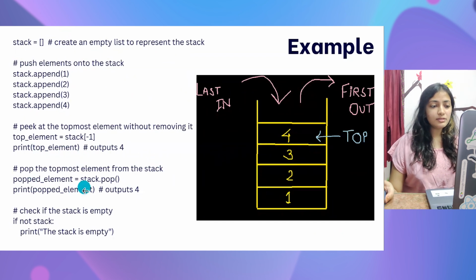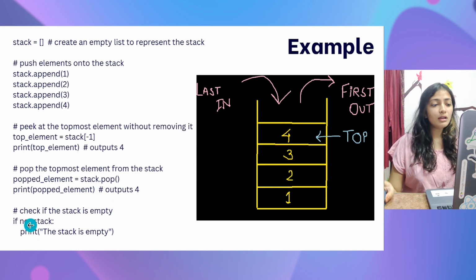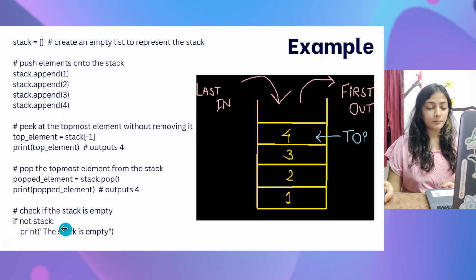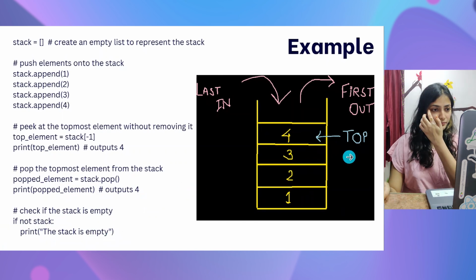For popping, you simply use stack.pop. When you print it, it will return 4 because you have popped the 4. Now to check if the stack is empty. So if not stack, then it will print that the stack is empty. Meaning if stack is false, not stack would make it true. And that is why it will print the stack is empty.